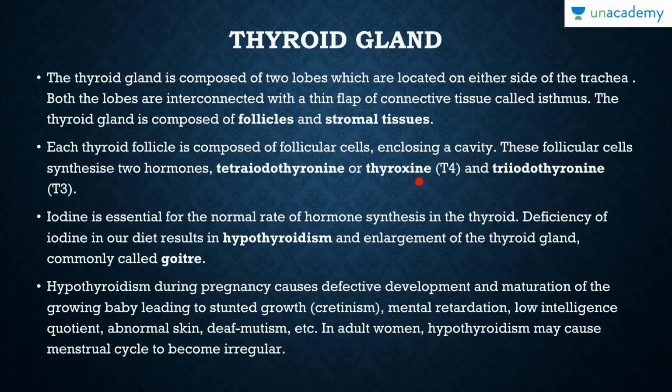These follicular cells synthesize two hormones, the tetraiodothyronine, also known as the thyroxine, also known as T4. Okay, T4, why? Because it's tetraiodothyronine, and triiodothyronine, which is T3.